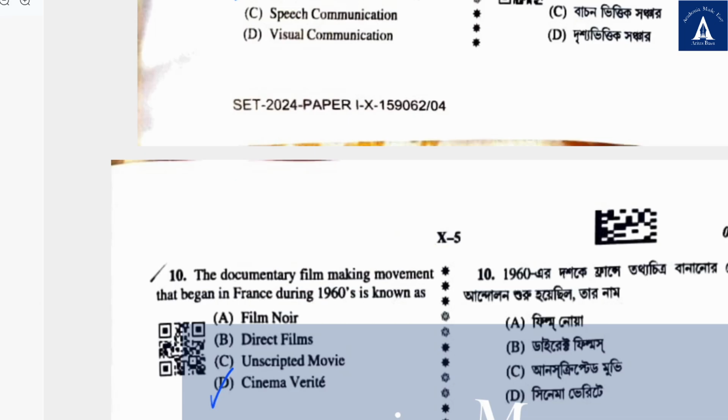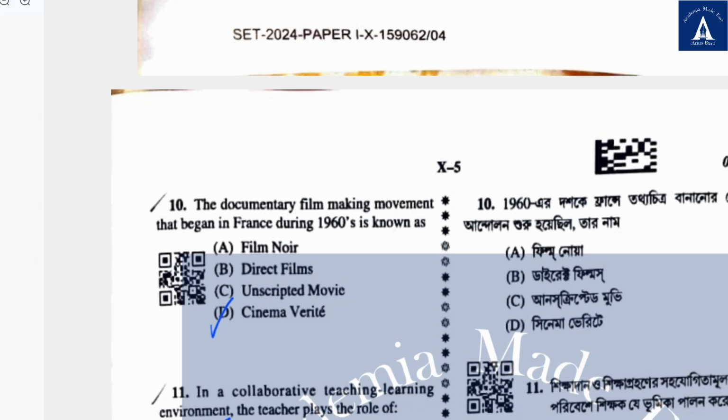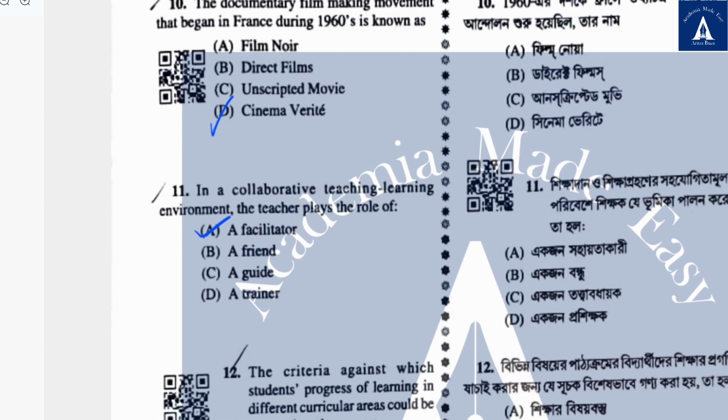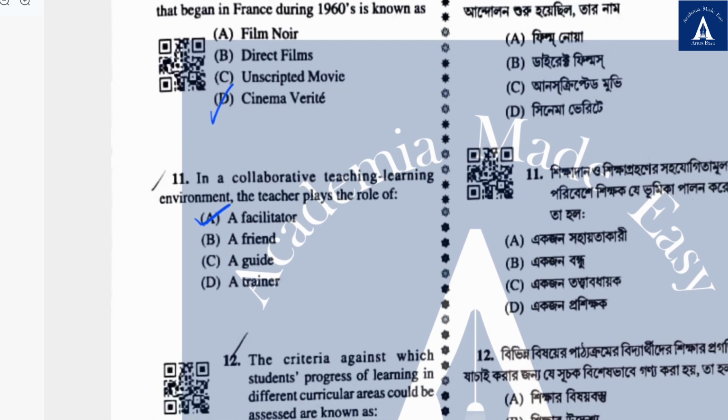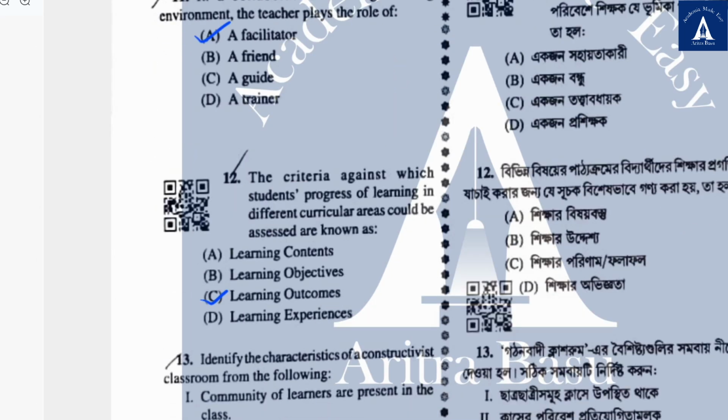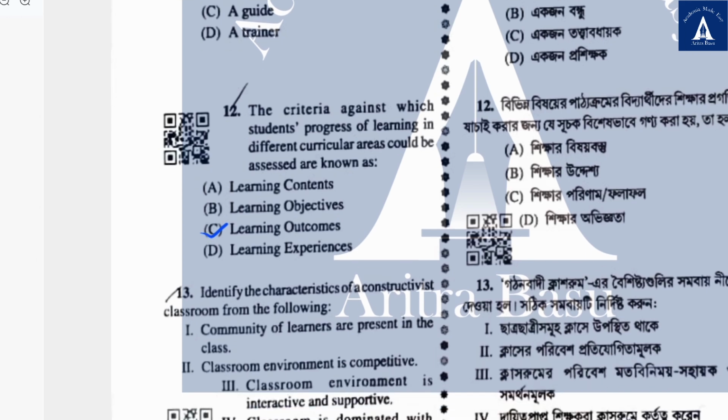10th, the documentary filmmaking movement that began in France during 1960s is known as, and the correct answer is cinema verite. 11th question, in a collaborative teaching learning environment, teacher plays the role of, and the correct answer is a facilitator. 12th question, the criteria against which students' progress of learning in different curricular areas could be assessed are known as, and of course it's learning outcomes because assessment is involved.